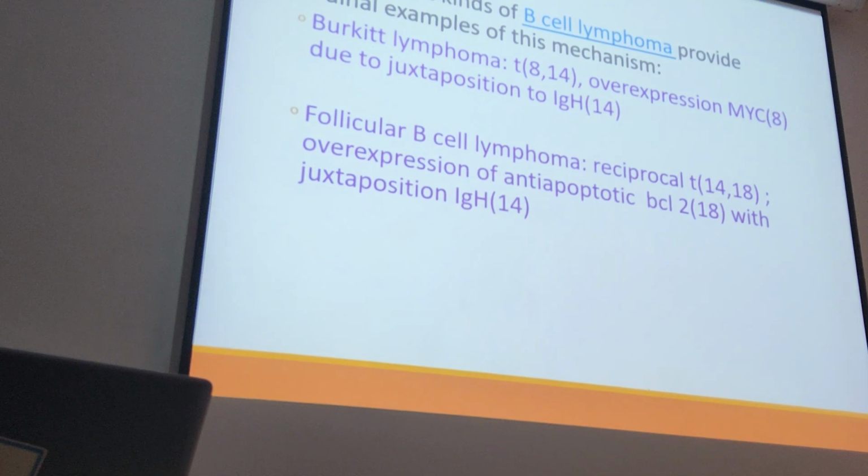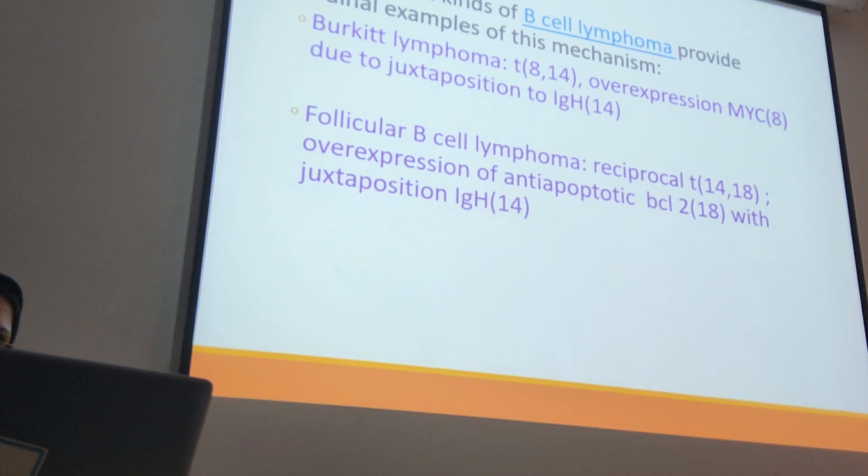Okay, we have B-cell lymphoma, Burkitt lymphoma. Remember Burkitt lymphoma? There is a translocation between chromosome 8 and chromosome 14. We mentioned that with this translocation there is juxtaposition of c-MYC and the immunoglobulin heavy chain. When c-MYC on chromosome 8 is juxtaposed to the immunoglobulin heavy chain, there is hyperactivation of MYC, and as a result we have Burkitt lymphoma.